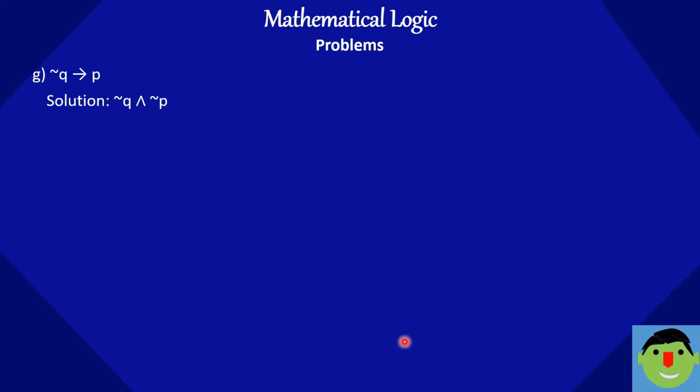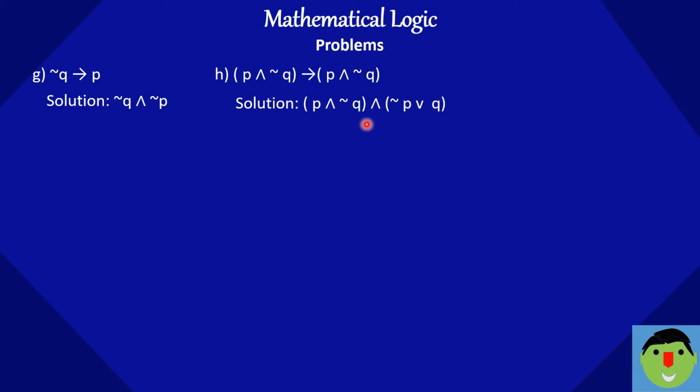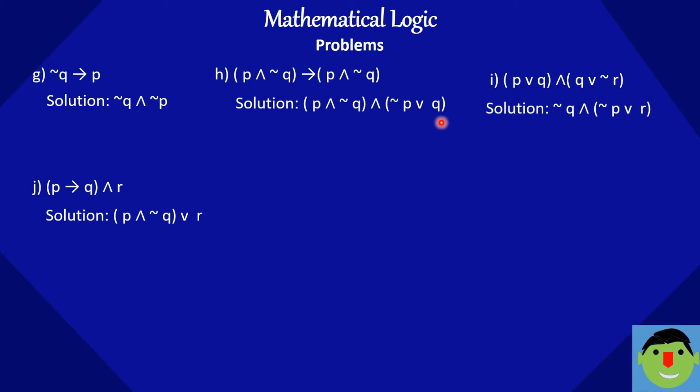Negation Q implication P is nothing but negation Q, and here the negation of this sentence is P and negation Q, where this implication changes sign to and. The negation sign comes here to P, negation P, and here the sign is changed to or, negation P or Q. There are some examples of negations, just go through it and remember how to write the negation of the statement.